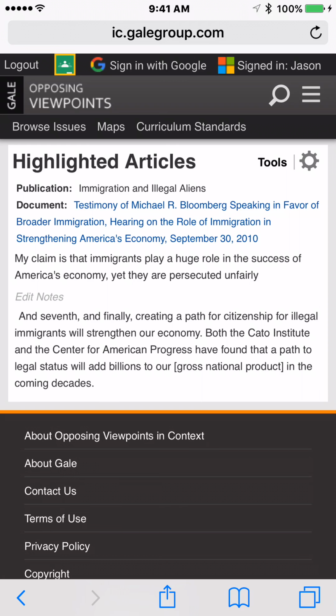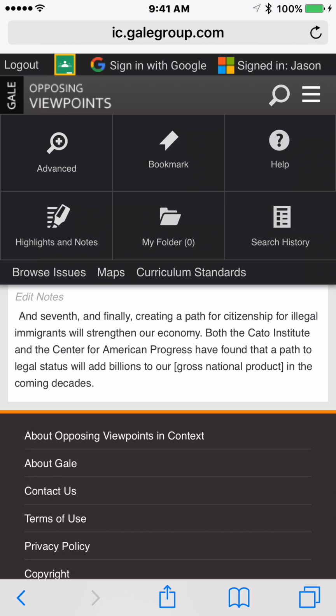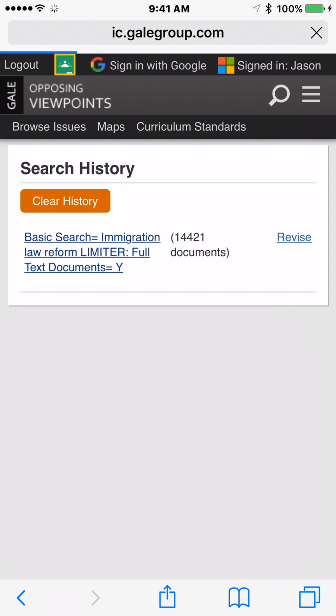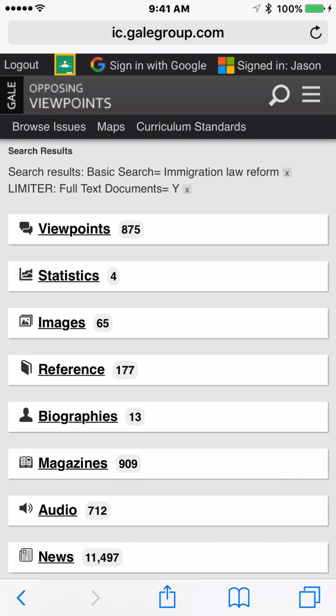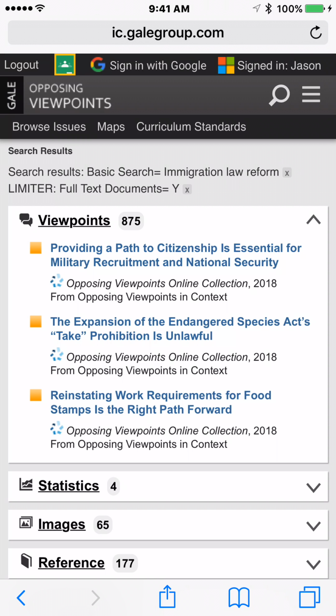What I'm going to do is go here to search history. See it? That's actually a pretty neat feature. That way I don't have to type it in. This has happened to me before: I was trying to find immigration law reform, and I was expecting to see a certain set of results, but I forgot the word law. I just put immigration reform and got a whole different set of results. There's a lot out there, so this is cool. By clicking that, I go exactly where I was last time. There we have it, 875 viewpoints, and all that.